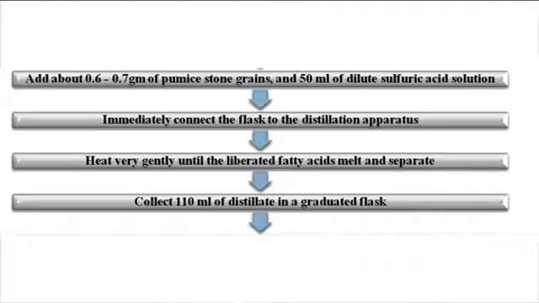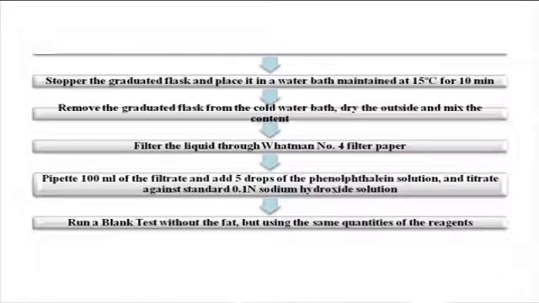About 110 ml of distillate is collected. Then the graduated flask is stoppered and placed in a water bath maintained at 15 degrees Celsius for 10 minutes. The graduated flask is removed from the cold water bath. Then the outside is dried and the contents are mixed thoroughly. The content is filtered through Whatman number 4 filter paper.